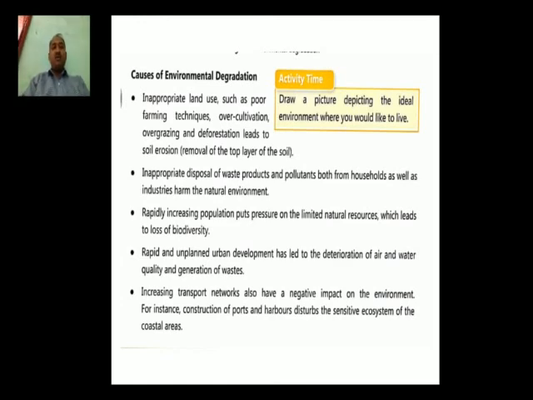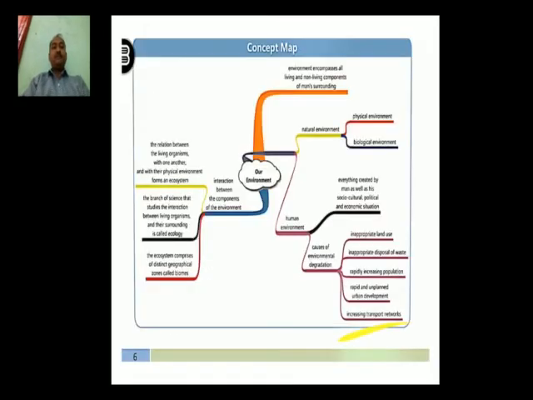So I hope that you have understood this concept too. These are the 5 points which are mentioned here, and these 5 points are responsible for the degradation of environment. Now we have to understand the concept map here. This concept map shows you what are the things we have learned throughout this particular chapter. Okay, so I hope that you have understood the detailed information of this lesson.